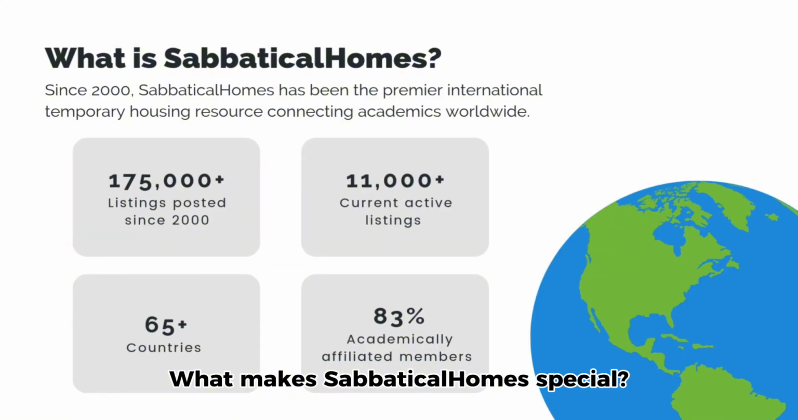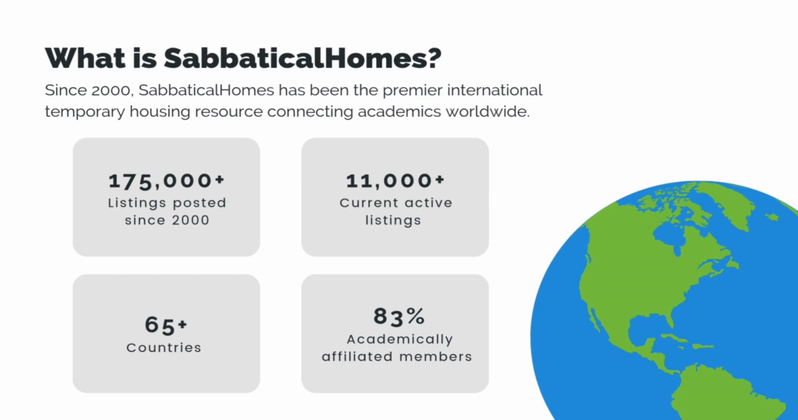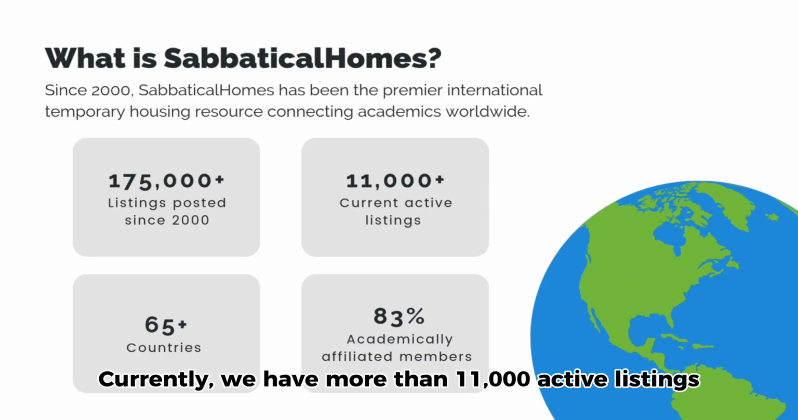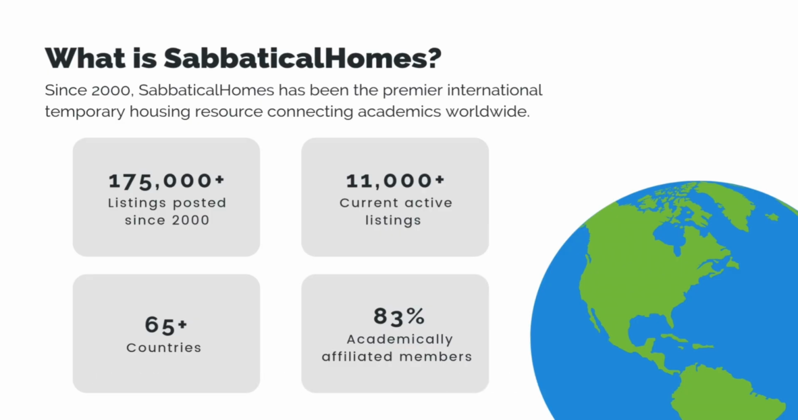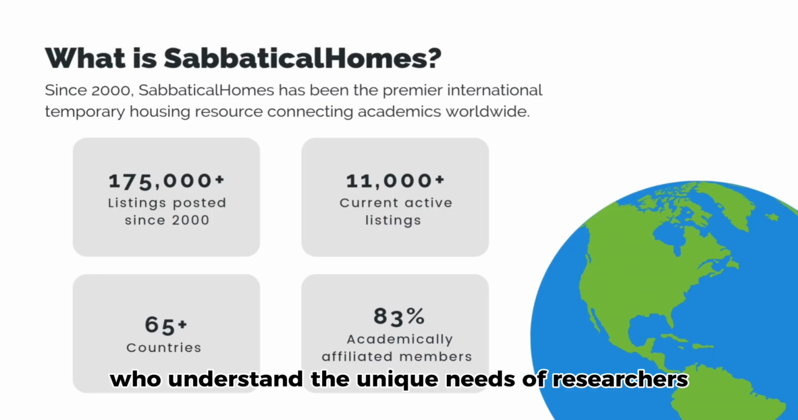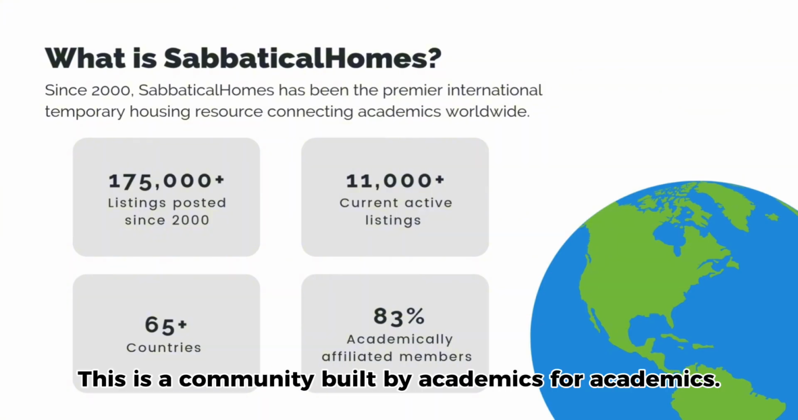What makes Sabbatical Homes special? Since 2000, we've had over 175,000 listings posted and thousands of housing matches all over the world. Currently, we have more than 11,000 active listings across 65 countries. And here's what really matters: 83% of our members are academically affiliated, meaning you're connecting with people who understand the unique needs of researchers and scholars. This is a community built by academics for academics.